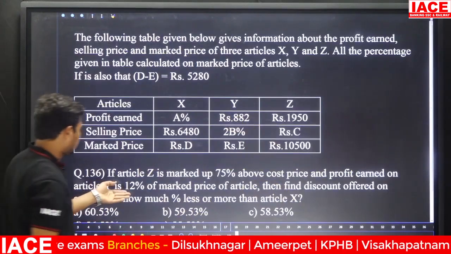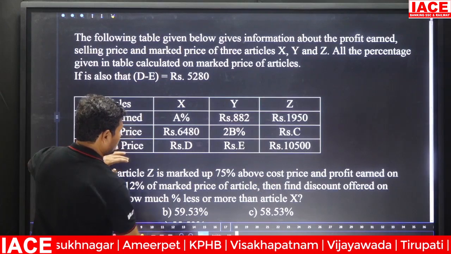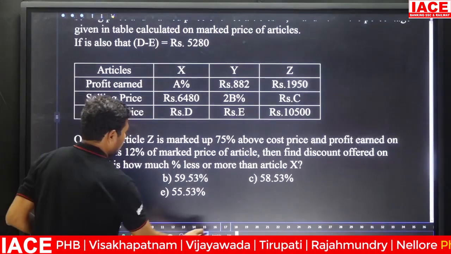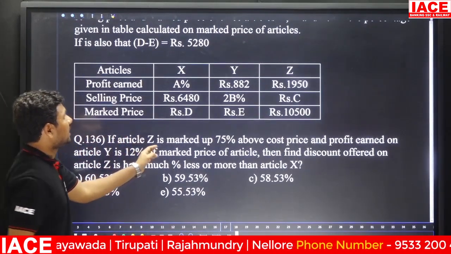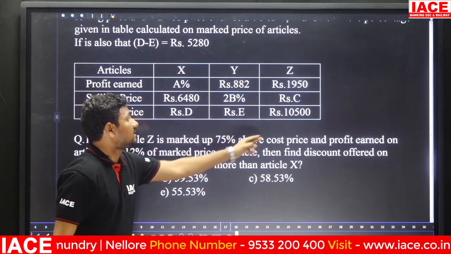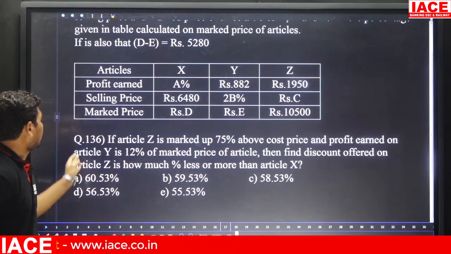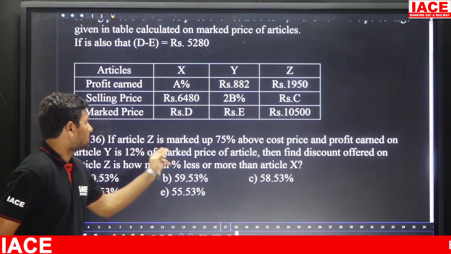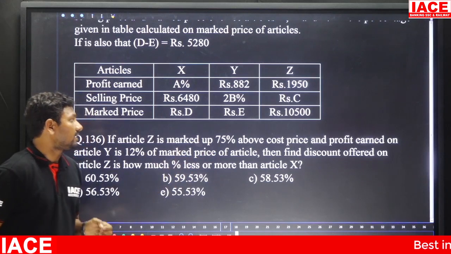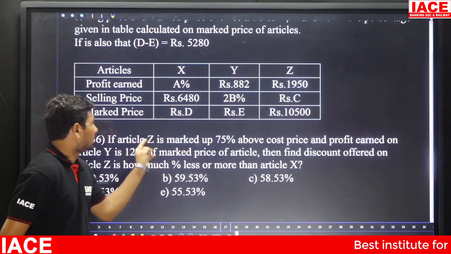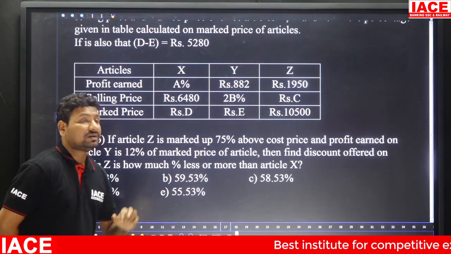For the same data, let us check the next question. Here, if article Z is marked up by 75% above the cost price, and profit earned on article Y is 12% of market price, then marked up. If article Z is marked up by how much percentage above?